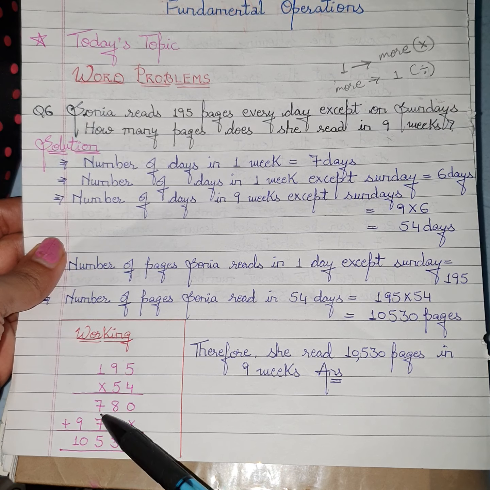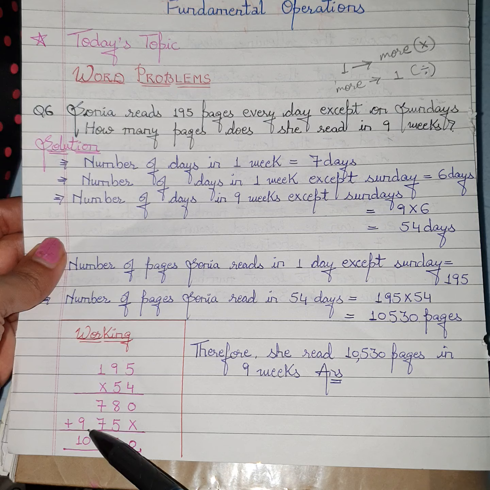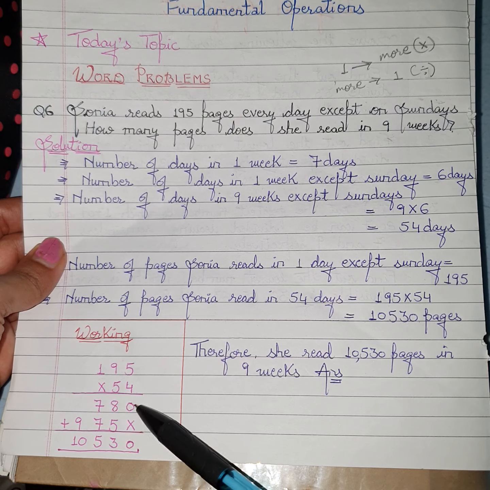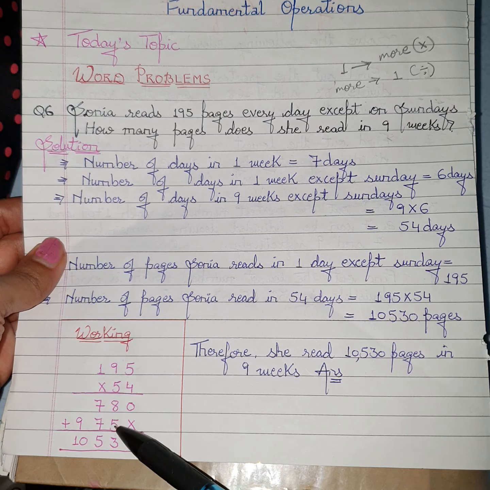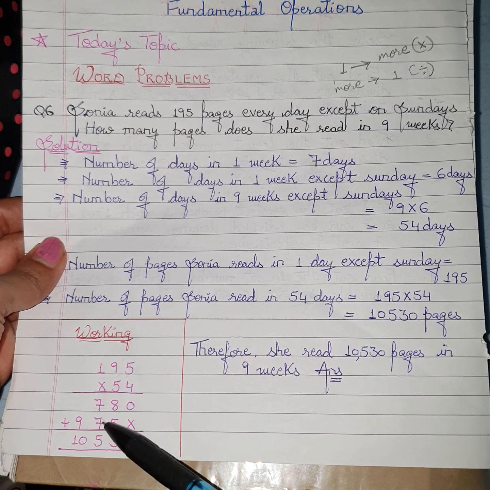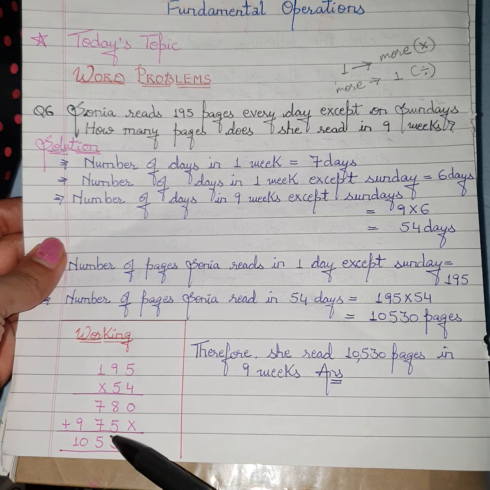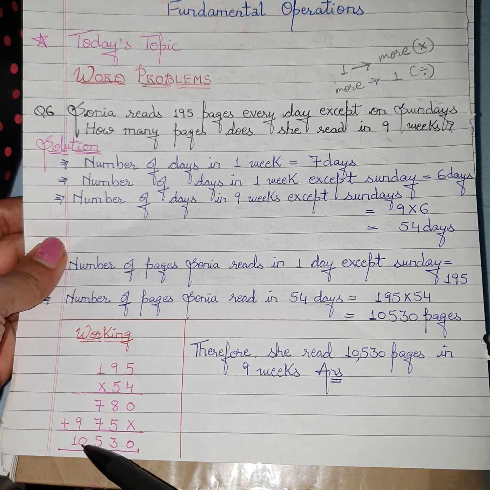4 in mind, 7 down. 5 into 1, 5 plus 4 is equal to 9. Now add it, 0. 8 plus 5 is equal to 13. So 1 carry over, 3 down. 7 plus 7, 14 plus 1, 15. So 1 carry over, 5 down. And 9 plus 1, 10.